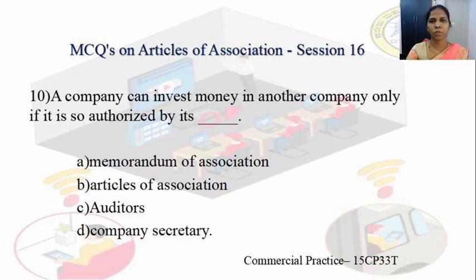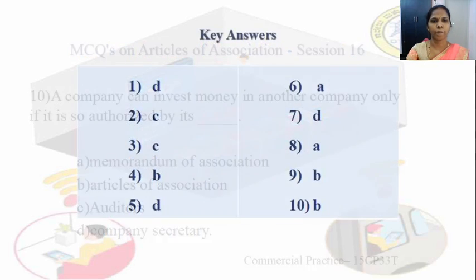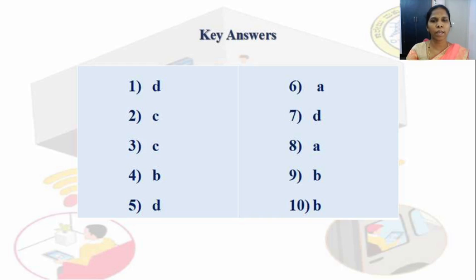So articles of association contains the rules and regulations for the internal management of the company, whether it is related to financial matters or any other. The rules are the provisions specified in the articles, so that is to be followed or authorized. You can check out the key answers relating to the multiple-choice questions.